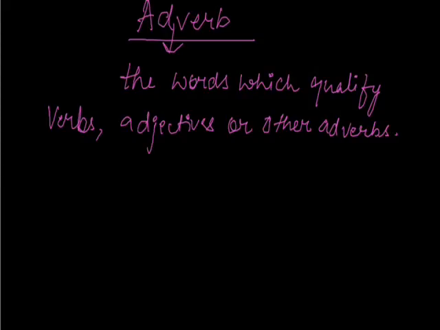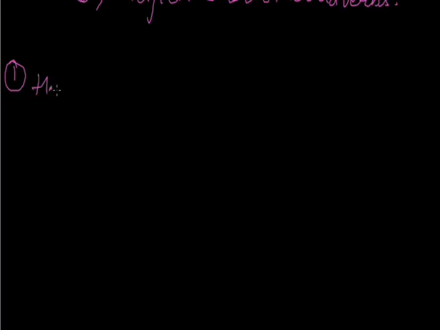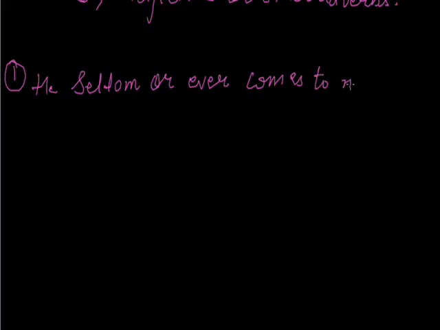Now, we'll start with the first rule. He seldom or ever comes to meet me. Suppose we have a sentence that he seldom or ever comes to meet me. So what is the error in this sentence? The error here is this ever part.